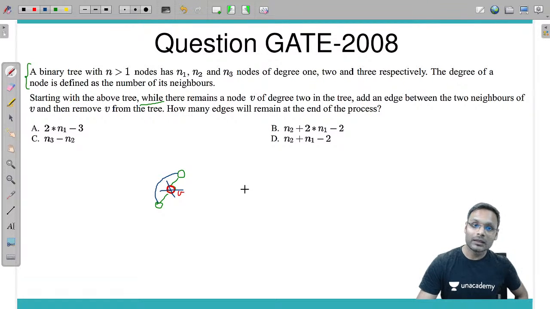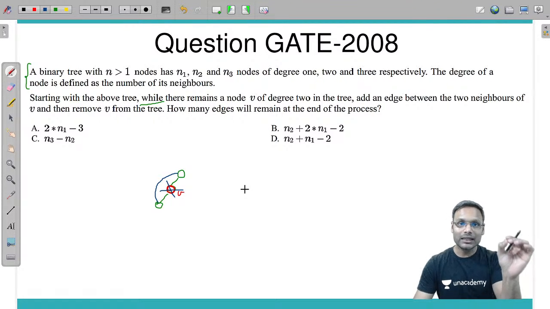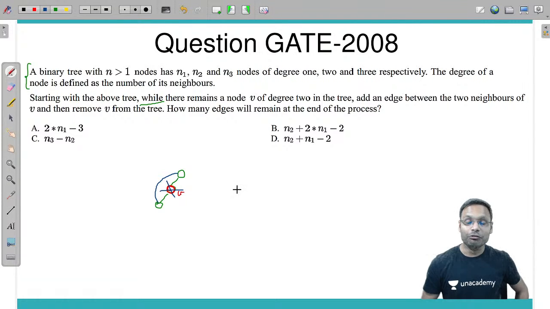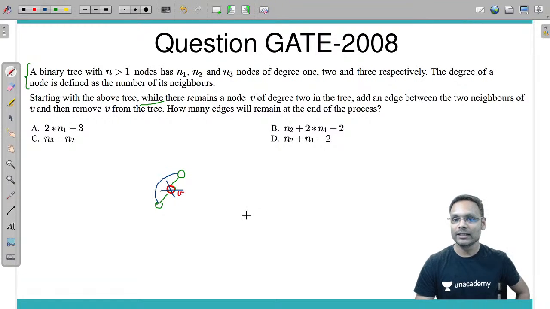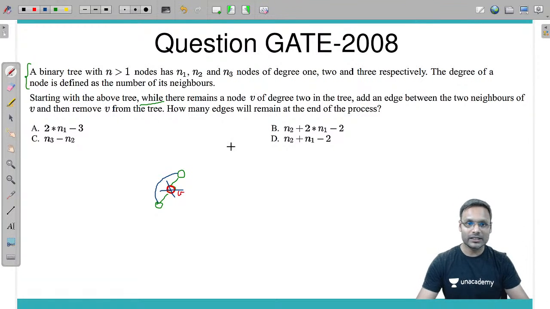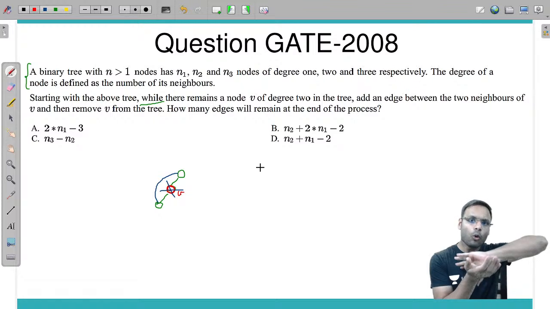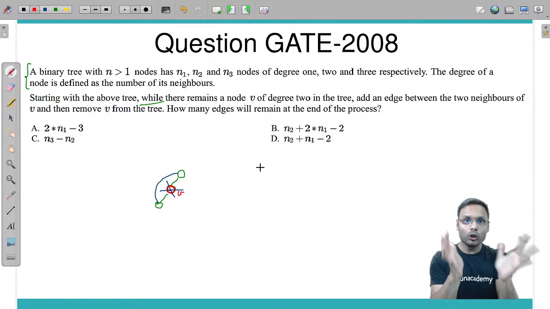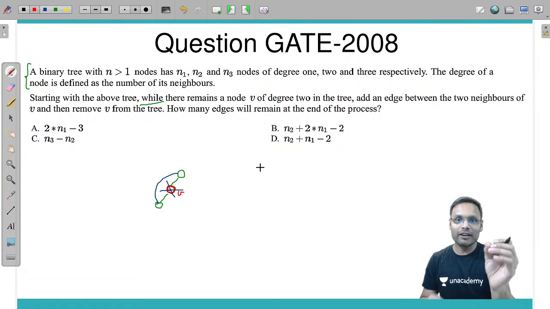So I have removed that particular vertex, which has degree 2, by adding the edge between the two neighbors directly. Now what is the question they are asking? How many edges will remain at the end of the process? How many edges will there be if we remove all those vertices which have degree 2?